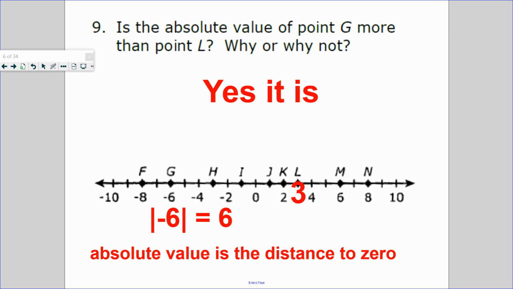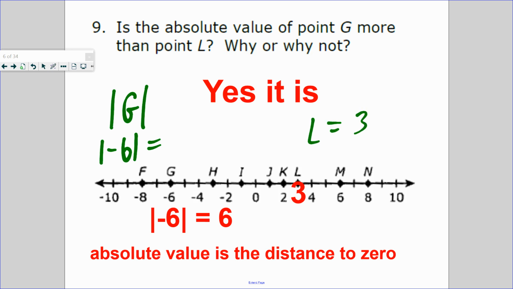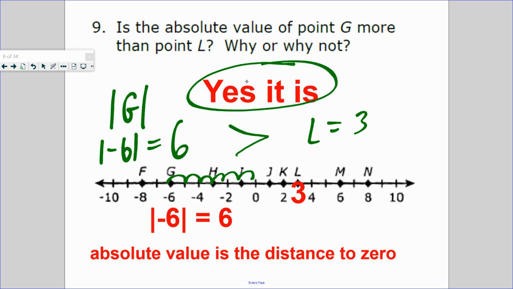Number 9. It's the absolute value of point G. And what is point G? Oh, it's right here. Negative 6 more than L. Where's L? L is right here. That's 3. So L equals 3. What is the absolute value of G, or negative 6? It is 1, 2, 3, 4, 5, 6 units from 0. Is that more than 3, or more than L? Yes, it is.